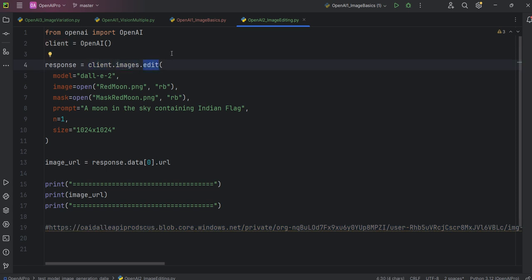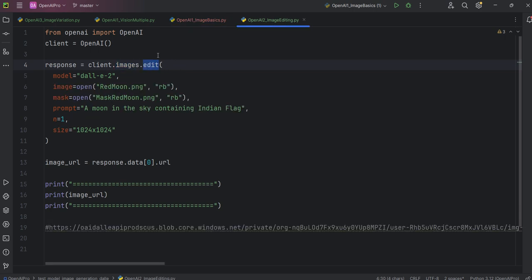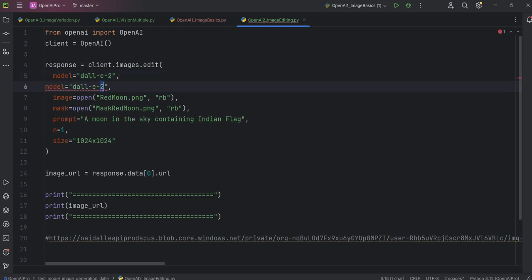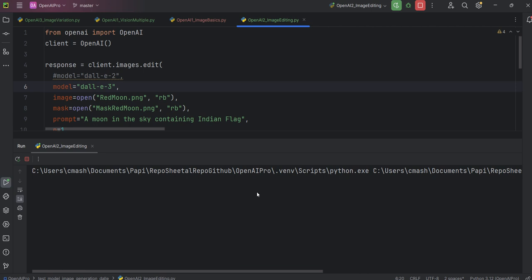client.image.edit, we are using edit. Previously we were using the generate method. So this is the class image.generate, and here image.edit. This is for generation, and this is for editing images. For the model, I'm using the DALL-E 2 model. Let me do some experimentation again with DALL-E 3. Let me run it first, then I will explain this class.